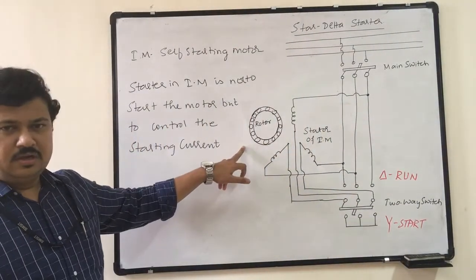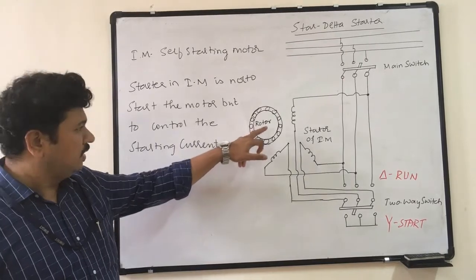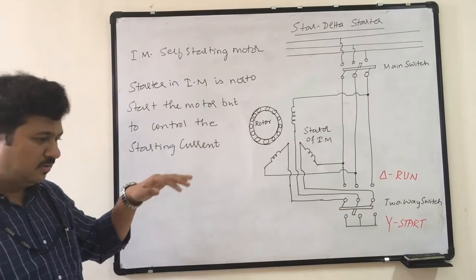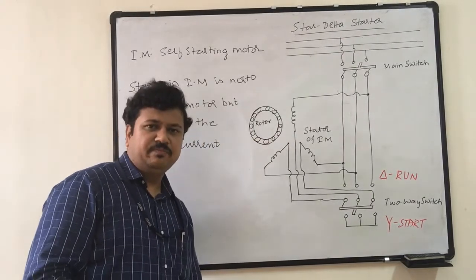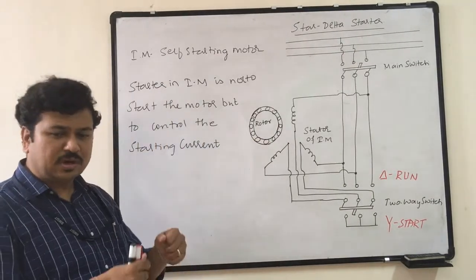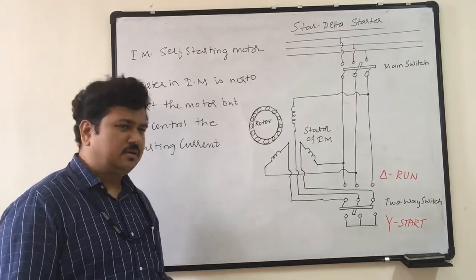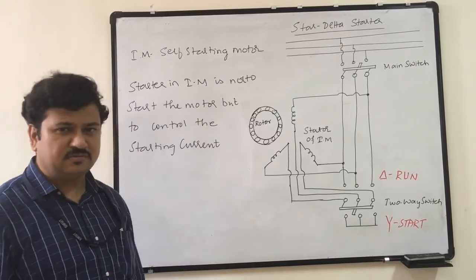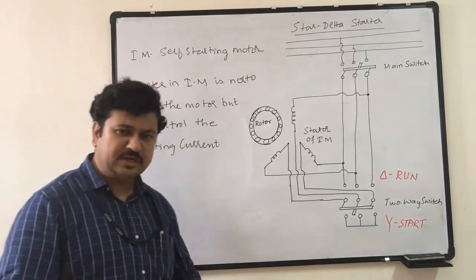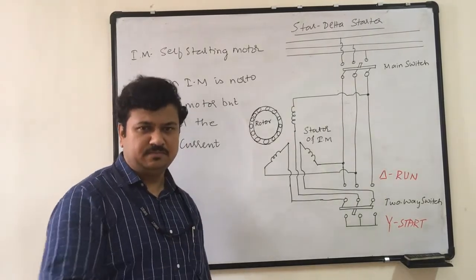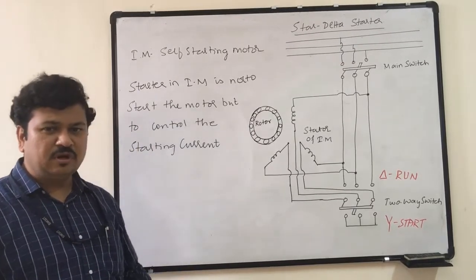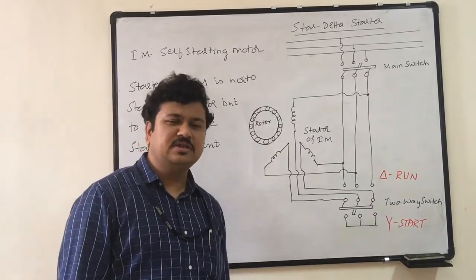Now, if I want to make it rotate, I need external force. When I give external force, it has to come up from the standstill state and then start moving. You might have observed on yourself when we are sitting and we want to walk, we put more force on our limbs, on our legs and hands.